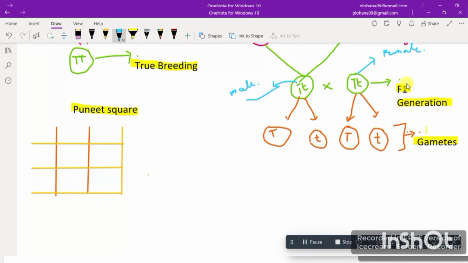Because this F1 generation will also be known as the parental 2 generation. So now I'm just going to write it here. Suppose this is the side of male. Here I have to put the gametes of male, and here I have to put the gametes of female.